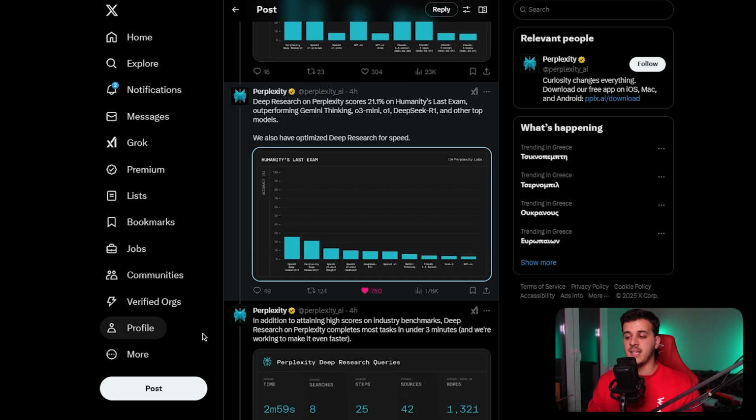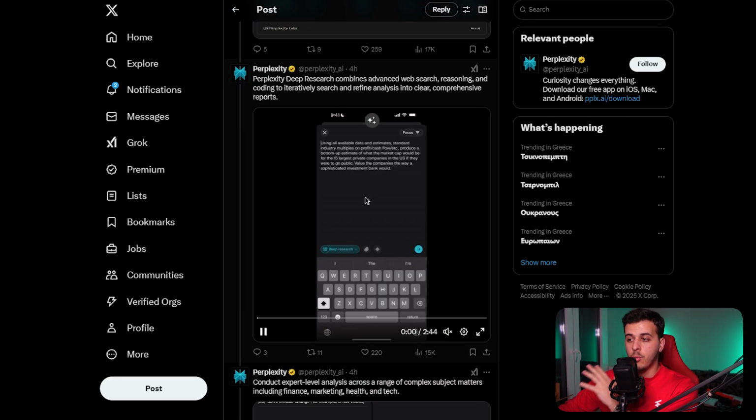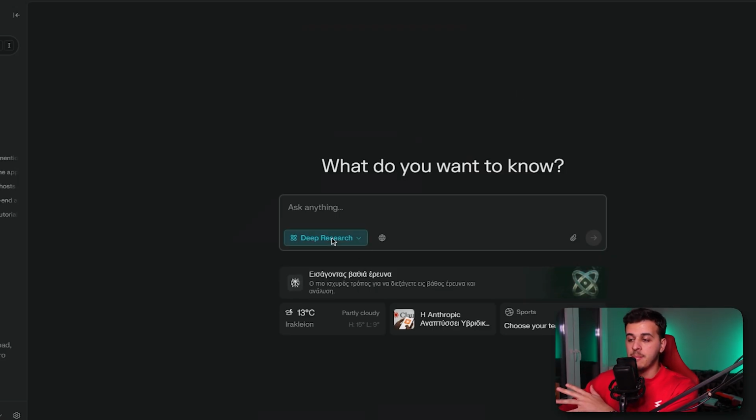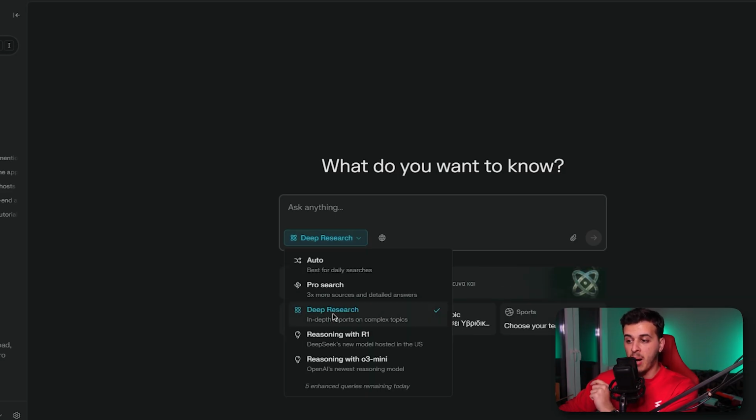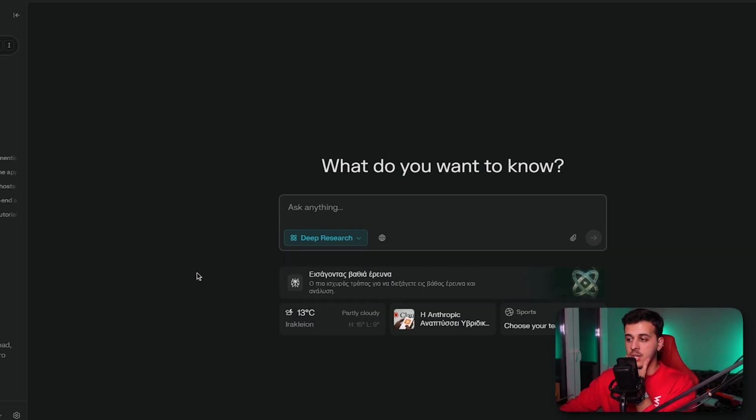But not only that, it's also super fast to use. So we're going to check it out today. We're going to try it out. And what you want to do is navigate to the Perplexity website. You want here to select the deep research button. And of course, very great thing is that you've got the Pro Search, reasoning with R1 and reasoning with o3 Mini. Again, you can use this for free.